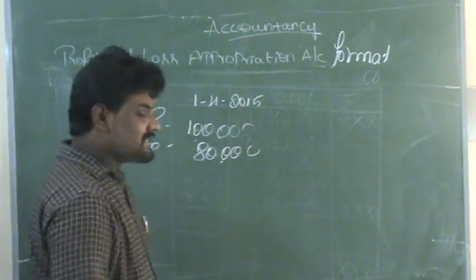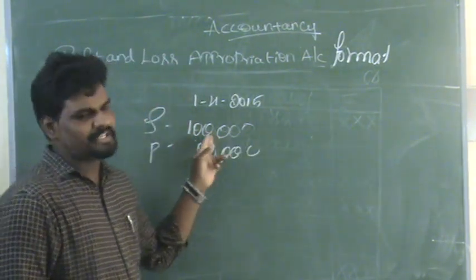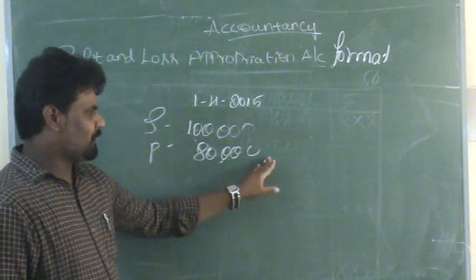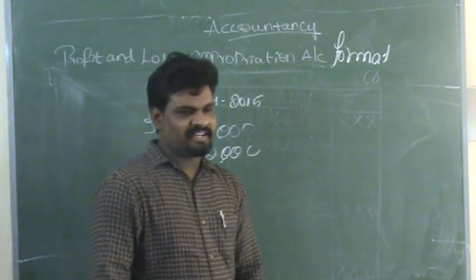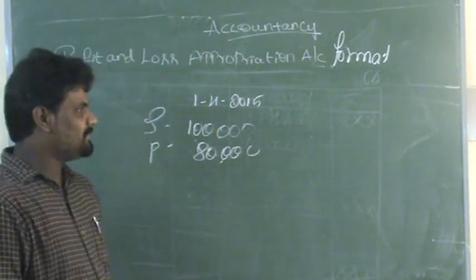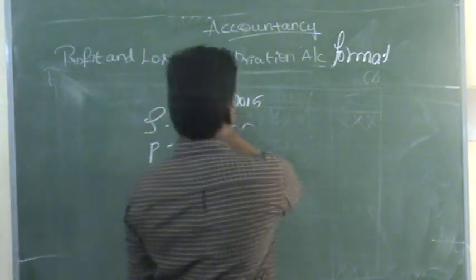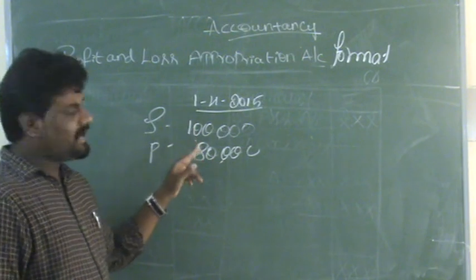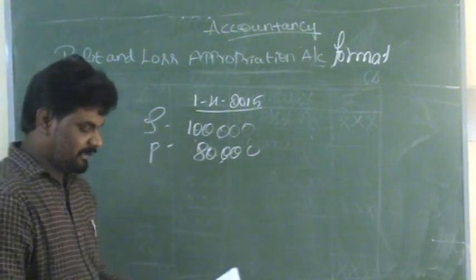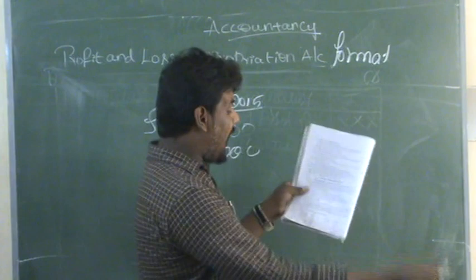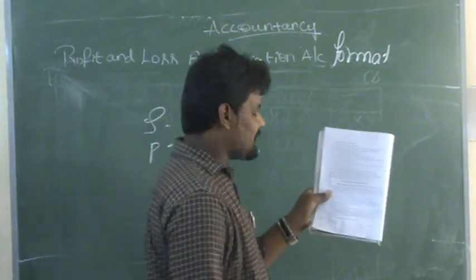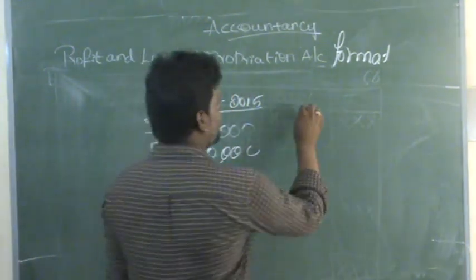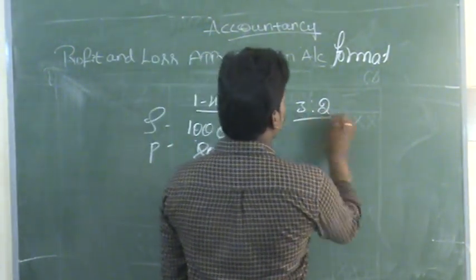So here Sachin is investing rupees 1 lakh and Pratham is investing rupees 80,000. This is the invested capital. They are commencing a business as on 1/4/2015 with capitals of rupees 1,80,000 respectively, agreeing to share profits and losses in the ratio of 3:2.